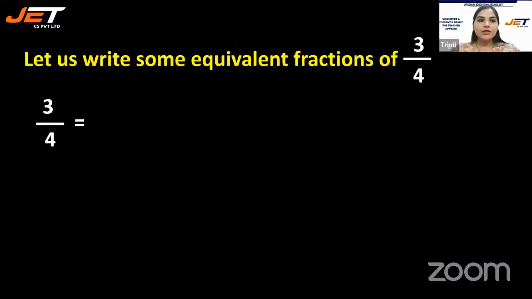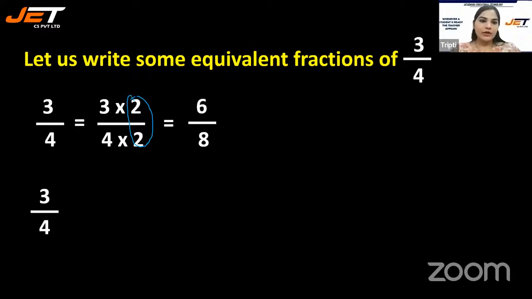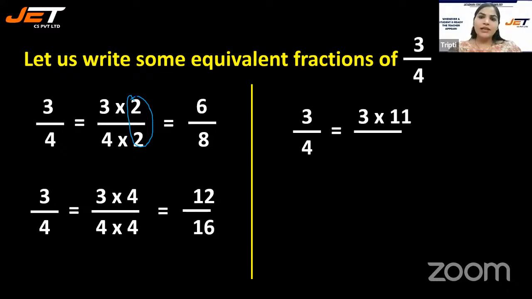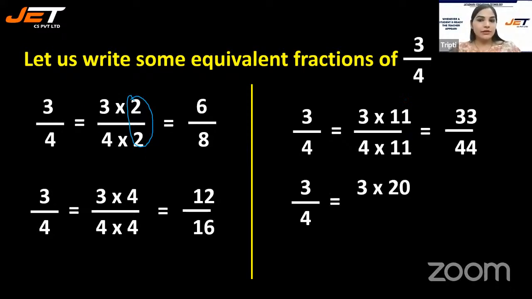Let's write some equivalent fractions of 3 by 4. You can multiply the numerator and denominator by any number. I got 6 by 8. Again, you can multiply by any number. Here I'm multiplying by 4, and I got 12 by 16. Multiply by 11, 10, 16, 100, 200, 300, or whatever number you want to multiply with. You can do that.